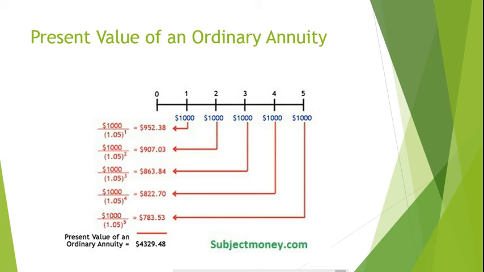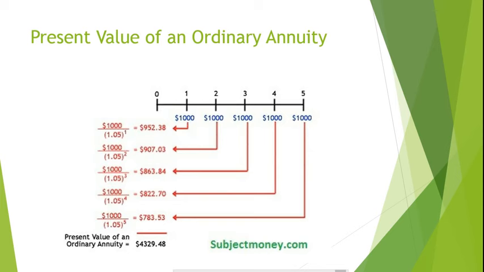Since our first payment was received 1 year from today, our present value formula will be 1,000 divided by 1.05 to the 1st power, giving us a present value of $952.38. Since our second year payment is received 2 years from today, our present value formula will be 1,000 divided by 1.05 to the 2nd power, giving us a present value of $907.03.